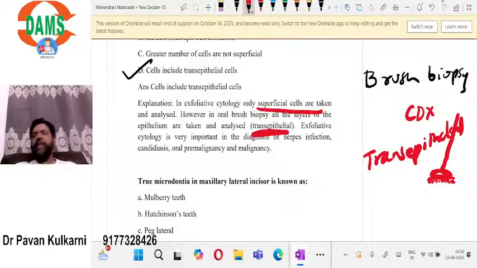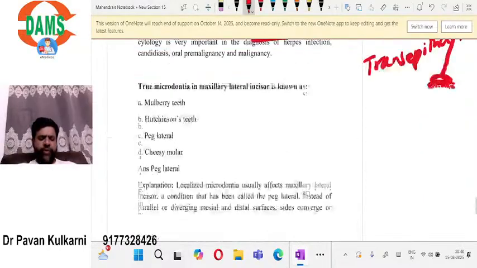So exfoliative cytology can be useful not only for oral pre-cancer and oral cancer diagnosis. We can use it in fungal infection, that is candidiasis, in viral infection, that is herpes, and in skin condition, that is pemphigus. In pemphigus, we can see the Tzanck cells. So the cytology that we are going to see there is Tzanck cells. That is about exfoliative cytology.